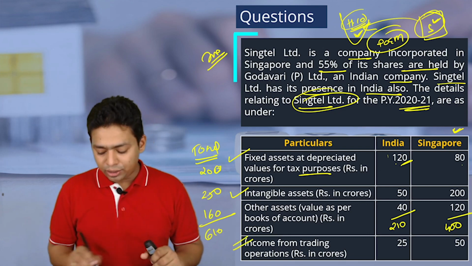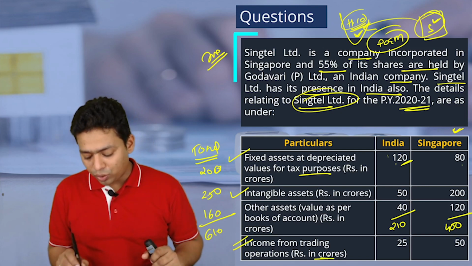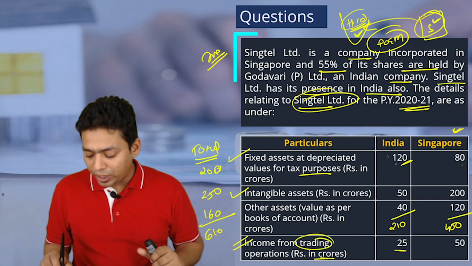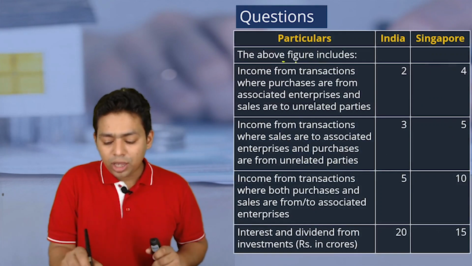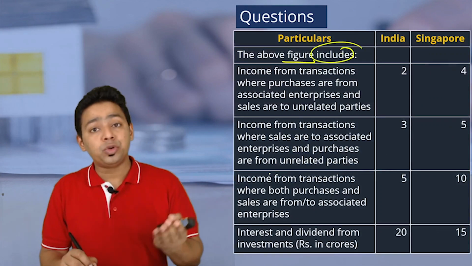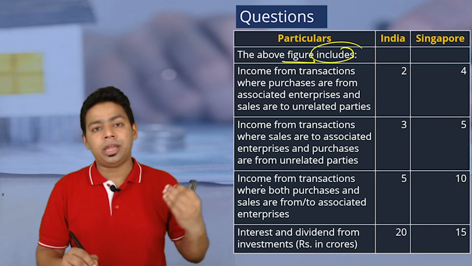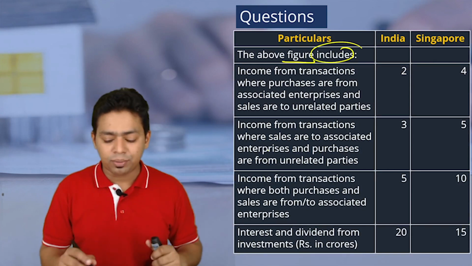Now income criteria. Income from trading operations 25 crore. This is only from trading operation. 25 crore and 50 crore, this is the gross income. In the above figure it includes. Now we have to check the passive income. Whenever income information starts, we have to check passive income.